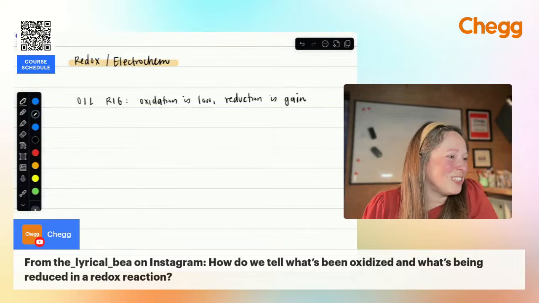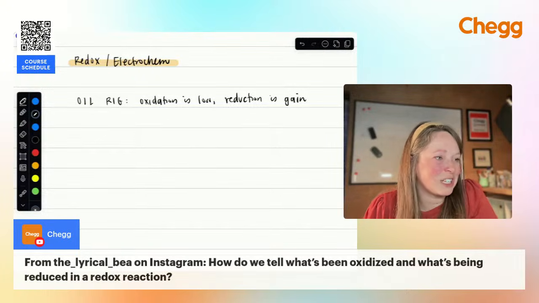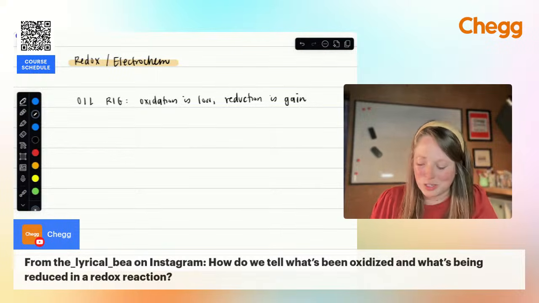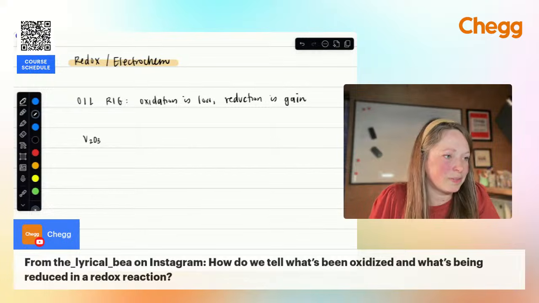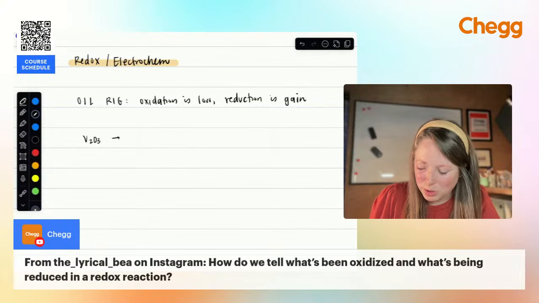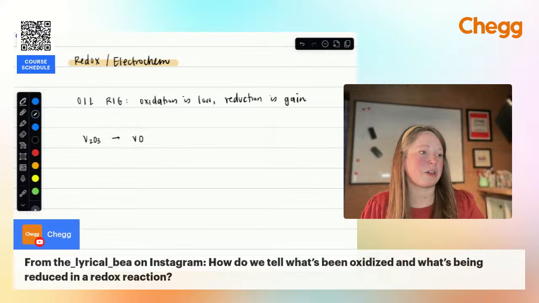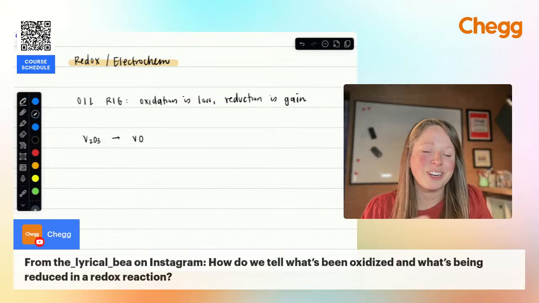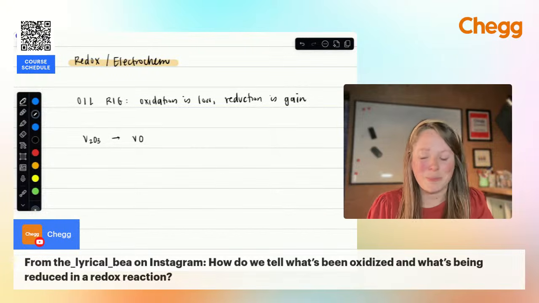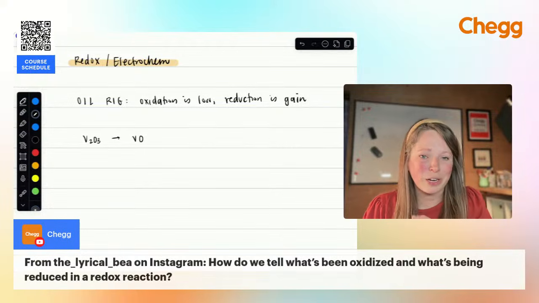All right. So let's say we just had a simple half reaction. Let's say I have V2O3 going to VO, and we want to figure out whether this is an oxidation or reduction. With a redox reaction, please be aware that you're going to have both, right? Because it's all about the transfer of electrons. But in this example, I just want you to practice identifying what's going on.